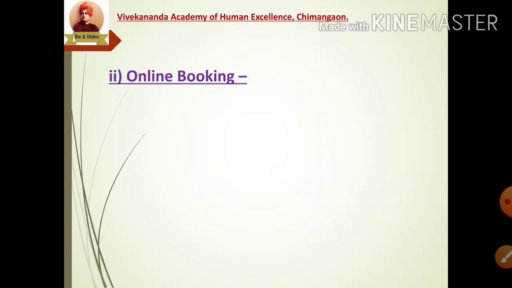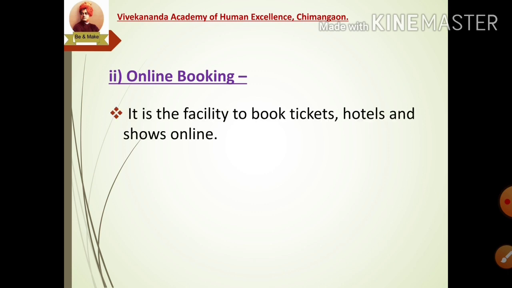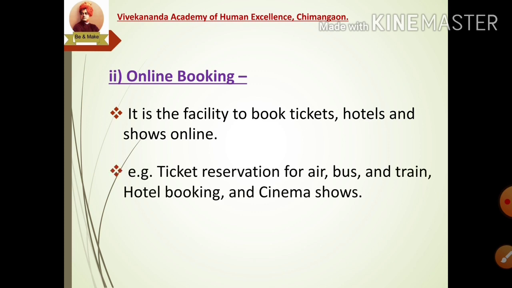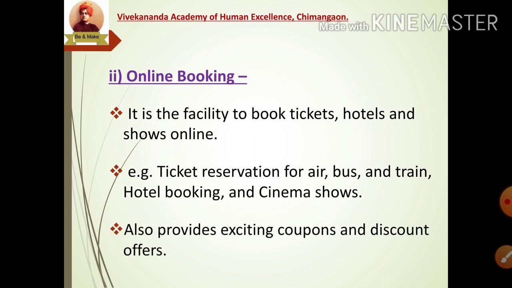The second type of service offered by the internet is online booking. It is the facility to book tickets, hotels and shows online. For example, ticket reservation for air, bus and train is considered online booking. Hotel booking is also a form of online booking, and the shows displayed at multiplexes or cinema halls are also considered an online booking service. It also provides exciting coupons and discount offers.